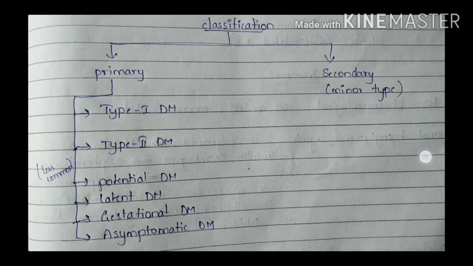And if you see the secondary type of diabetes mellitus, it is a minor type of diabetes, and it has a definite cause of hyperglycemia. What does this definite cause mean? Damage to the pancreas or pancreatic disorders such as pancreatitis, or antagonism of insulin action, that is excess of growth hormone, or inhibition of insulin secretion. These are the common causes of the secondary type of diabetes mellitus.